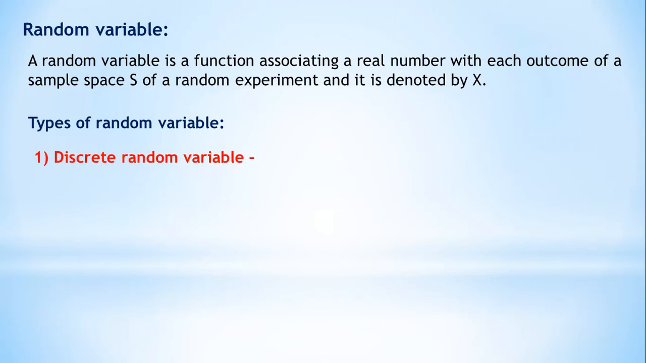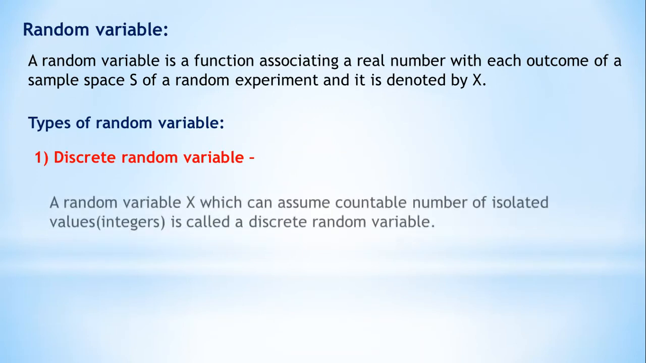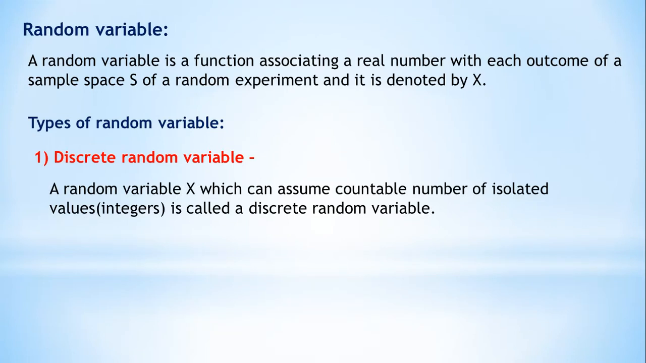Depending on the random experiment, we are going to study two types of random variable. One is discrete random variable. Now see what is the meaning of discrete random variable. A random variable X which can assume a countable number of isolated values. That means in short it is integer. All integers is called a discrete random variable. In short, you can remember discrete random variable means all integers.